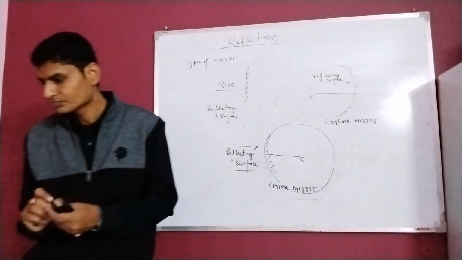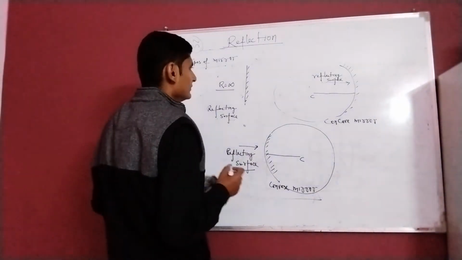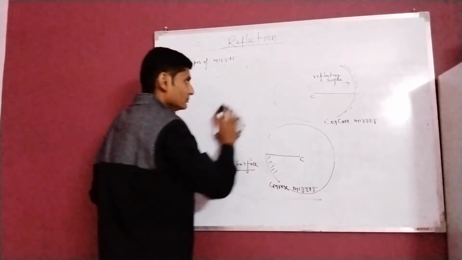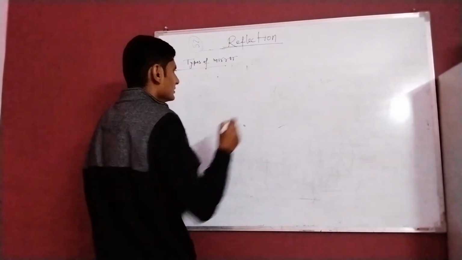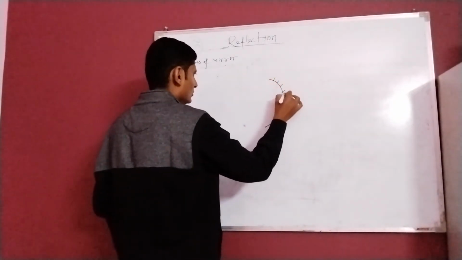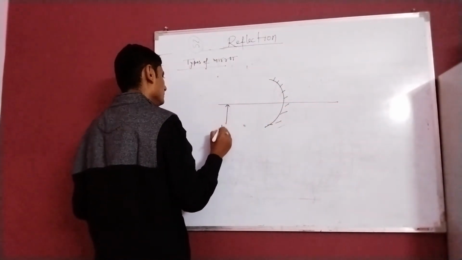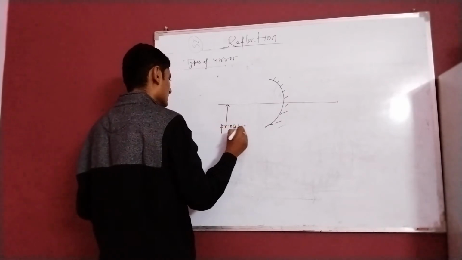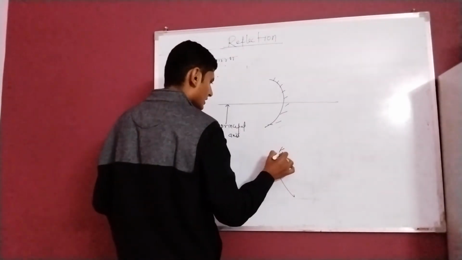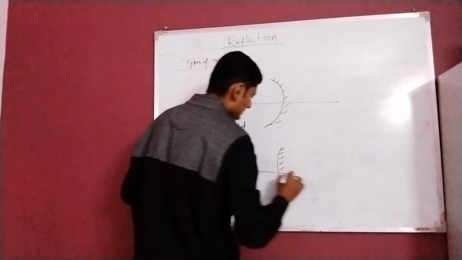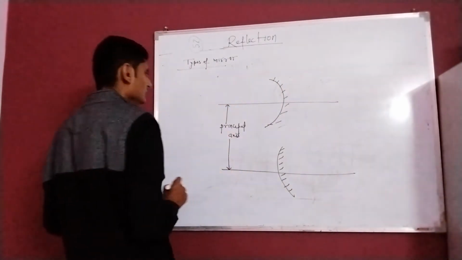Okay, now I am going to deal with a different aspect of mirror. Suppose this is a mirror. Of course it is a concave mirror. This one is known as the principal axis. And suppose this is a convex mirror. In this case this one is again the principal axis.